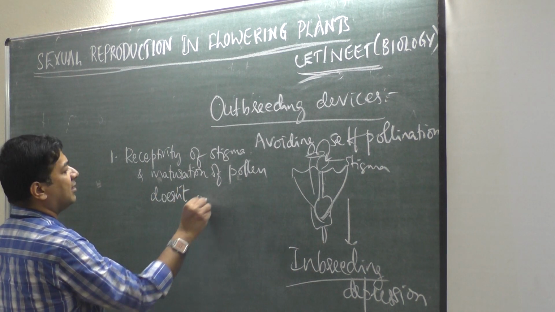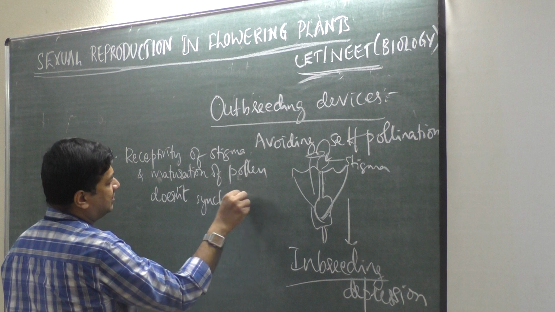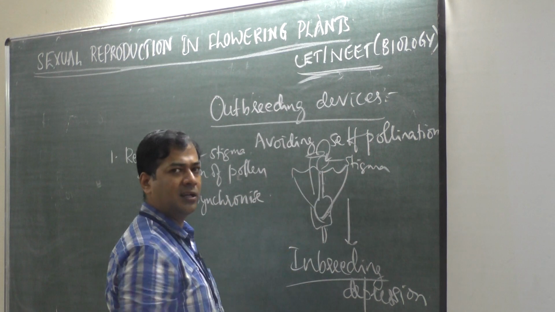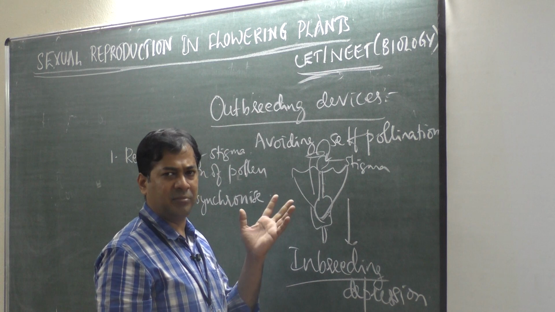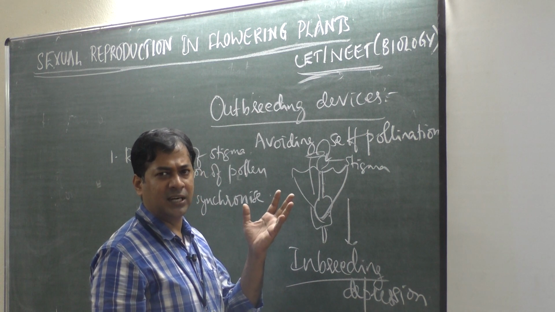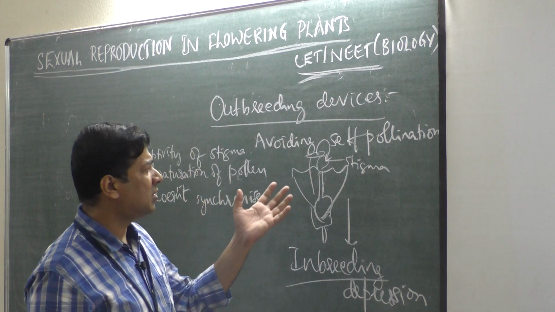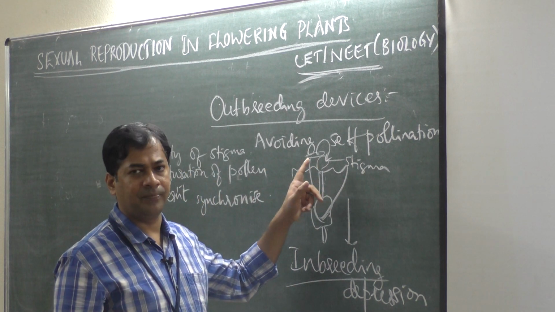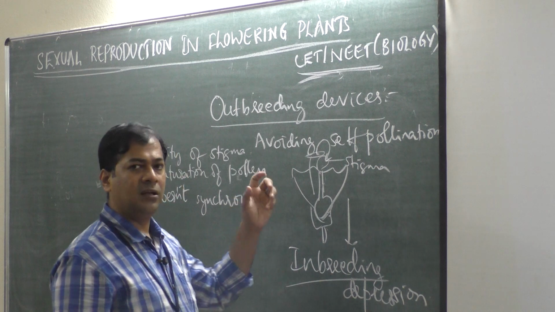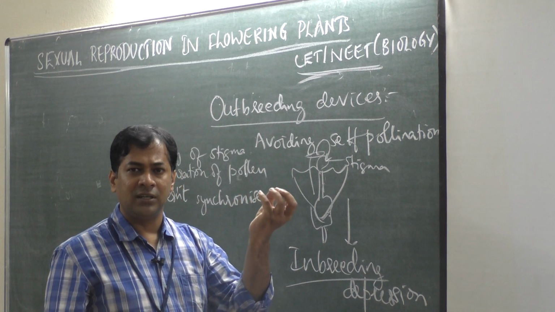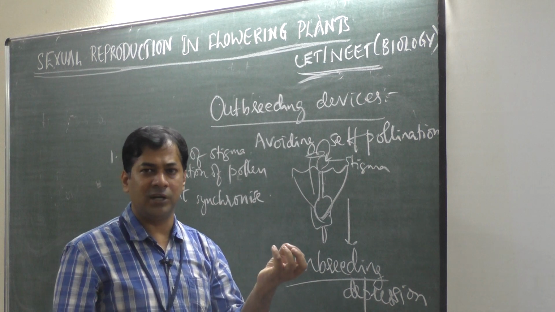Stigma contains some chemicals, proteins or chemicals produced by the stigma. These allow the stigma to receive the pollen grain, so that the pollen grain produces a pollen tube.